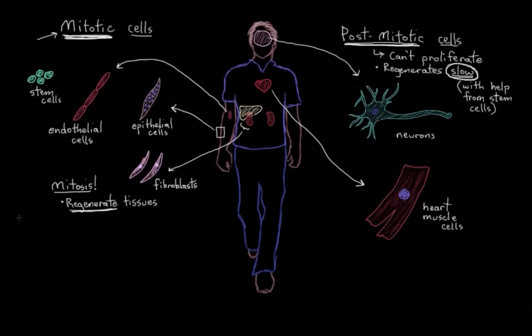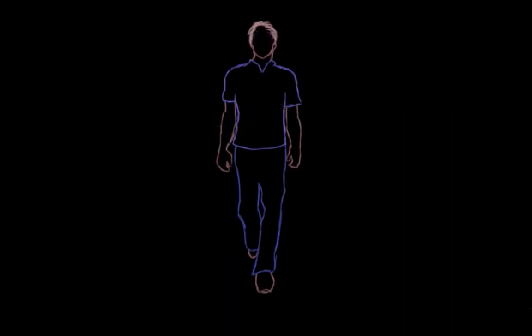So here's the thing, though. Here's the problem with mitotic division. With mitosis comes DNA replication, because in order to create new daughter cells, you have to copy your DNA to pass on. But DNA replication in basically every mitotic cell, besides our embryonic stem cells, has this interesting little caveat. Let me show you what I mean.